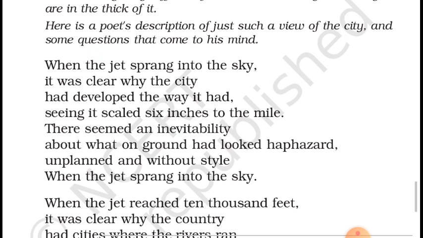Inevitability means which cannot be avoided, which is bound to happen, which will happen at any cost. So from that height, it seemed that the city was developed in the perfect manner, and it is inevitable. It was totally clear that what on the ground was looking haphazard, meaning when the writer was on the ground, the city was looking haphazard. Haphazard means not in order, random, unplanned, without style. But now everything looked planned, everything looked very good from the height when the aeroplane went into the sky.